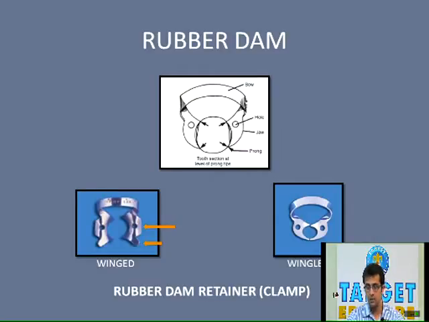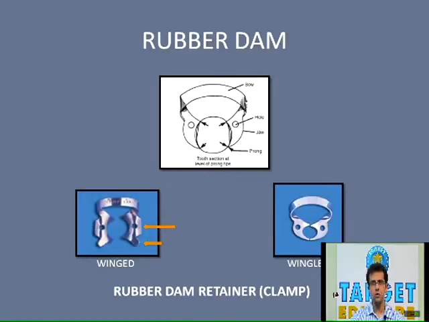The rubber dam clamp is also called the rubber dam retainer. Please remember this. The rubber dam clamp has basically the following parts. It has basically a prong, jaw, and a bow. Now there are 4 prongs. These prongs should contact the tooth, as you can see in the figure, at the respective line angles of the tooth. They should not extend beyond the line angles of the tooth, because if that happens, it will impinge on the interdental papilla and traumatize the interdental gingiva. So they should not extend beyond the line angles of the tooth.